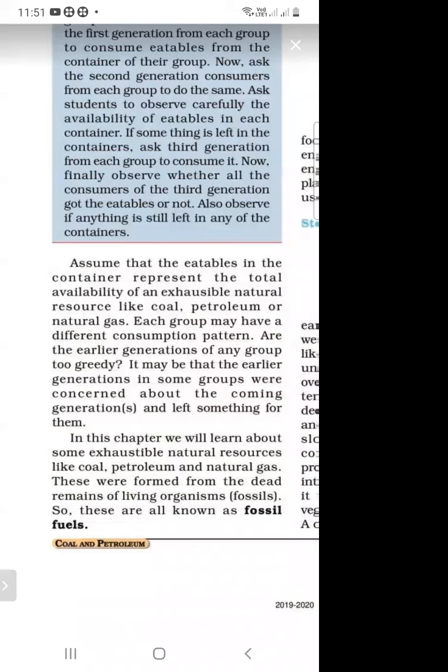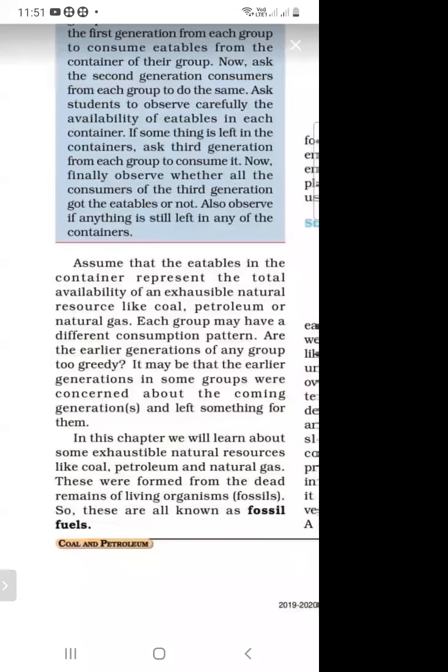And how are they formed? They are formed from the dead remains of living organisms, so these are known as fossil fuels. So what are fossil fuels? Coal, petroleum, and natural gas are called fossil fuels.